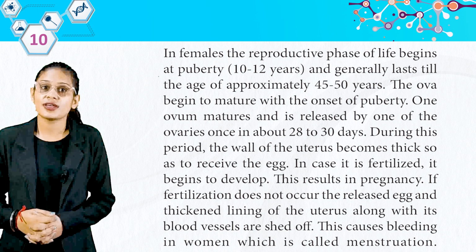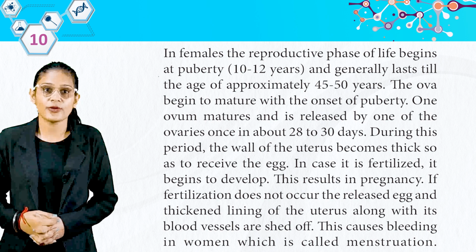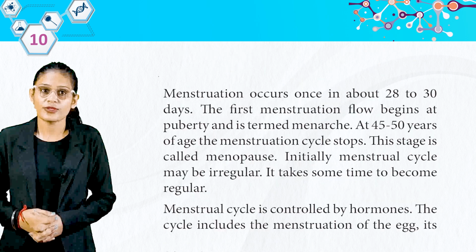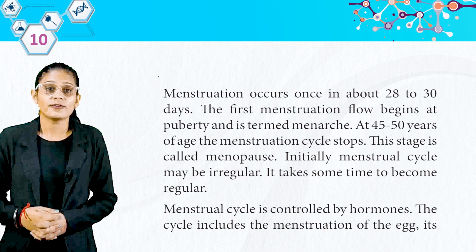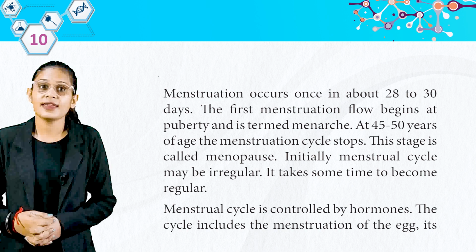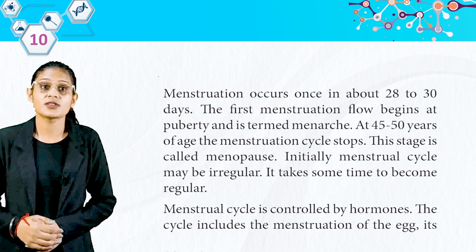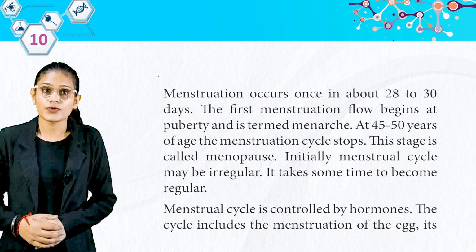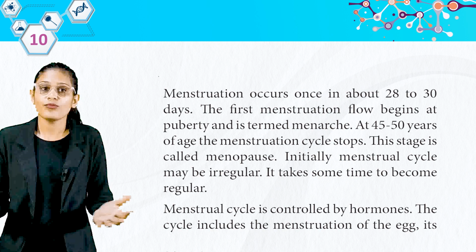If fertilization does not occur, the released egg and thickened lining of the uterus along with its blood vessels are shed off. This causes bleeding in women, which is called menstruation. Menstruation occurs once in about 28 to 30 days. The first menstruation flow begins at the age of puberty and is termed as menarche. At 45 to 50 years of age, the menstruation cycle stops. This stage is called menopause. Initially, the menstrual cycle may be irregular. It takes some time to become regular.